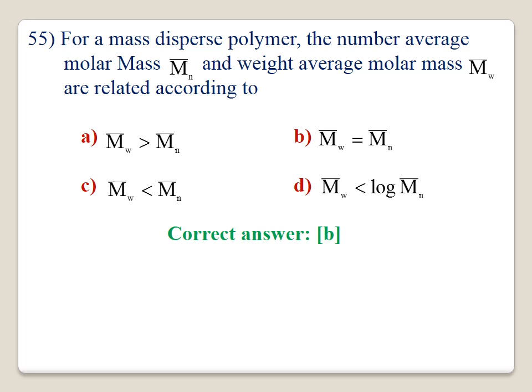55. For a mass of dispersed polymer, the number average molar mass Mn and weight average molar mass Mw are related according to the option. B is correct. Mw will be equal to Mn. Both are equal. Option B is correct.